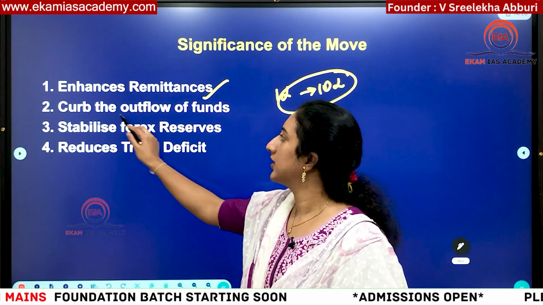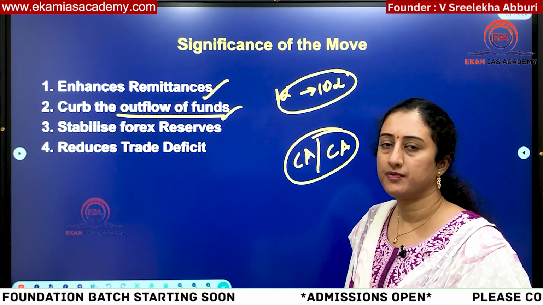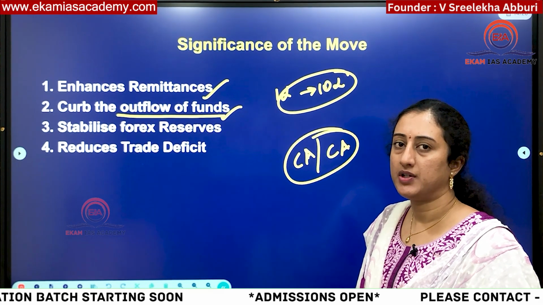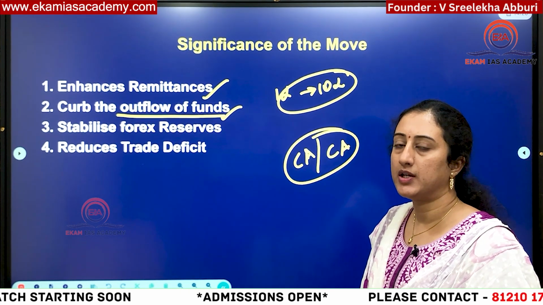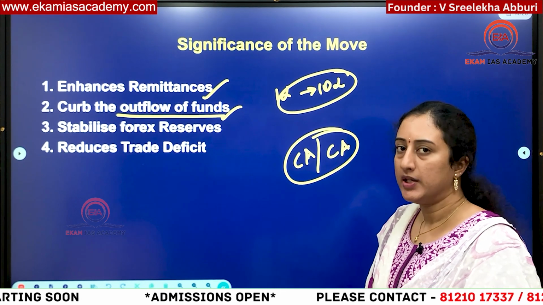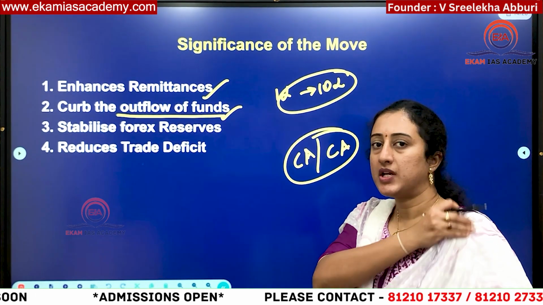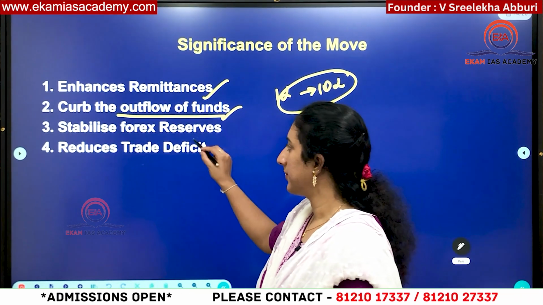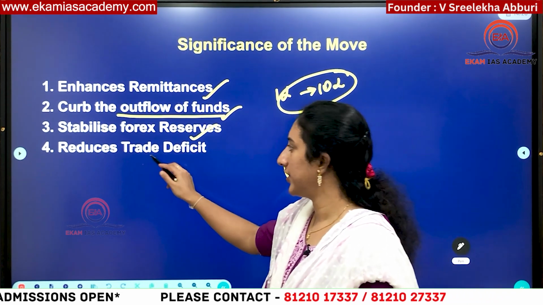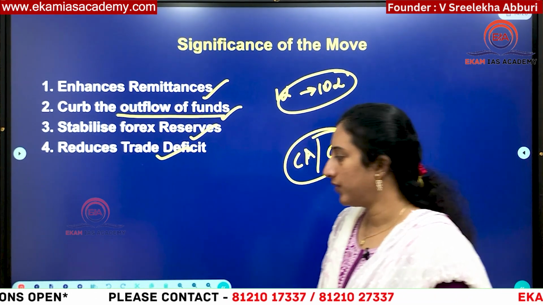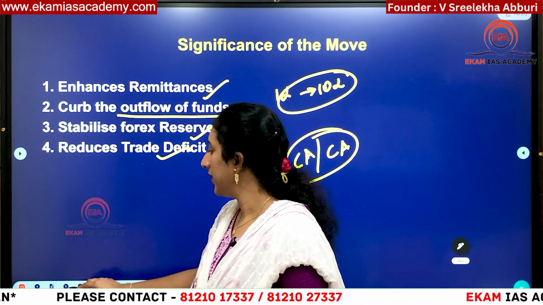Then, curb the outflow of funds. Money can come into India in the form of investment. If any Indians are staying abroad and earning there, they can send money if there are some easing of norms. It also helps stabilize foreign exchange reserves, and it reduces the trade deficit. In the form of trade also it can be reduced.